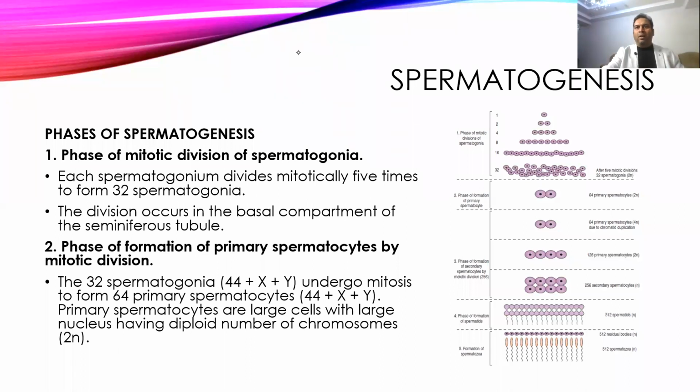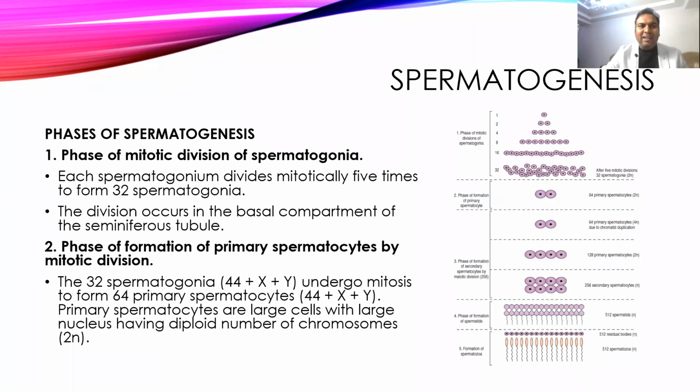Okay. Now come to the most important function of the testis, that is spermatogenesis. Spermatogenesis occurs in the germinal cells, or spermatogonial cells, that is called spermatogonia, and it happens in 5 phases.